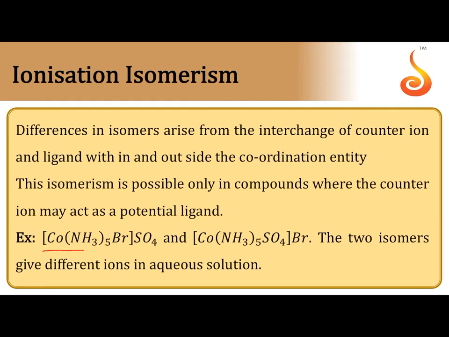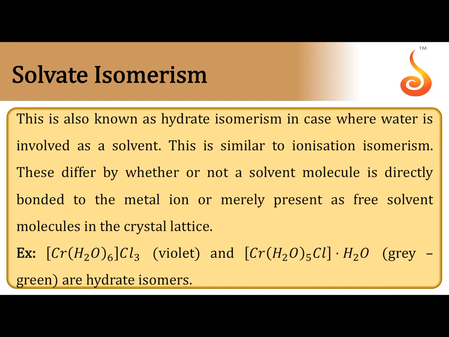Ionization isomerism. This type of isomerism arises due to the presence of exchangeable counter anions and anionic ligands. So when sulfate is present outside, during ionization we can get sulfate ion and a complex ion with 2 units of positive charge. When the next one is dissolved in water, we can get the counter anion Br minus and a complex cation with 1 unit of positive charge. So these two have the same molecular formula, but they differ in the mode of ionization only. That's why they are called ionization isomers.